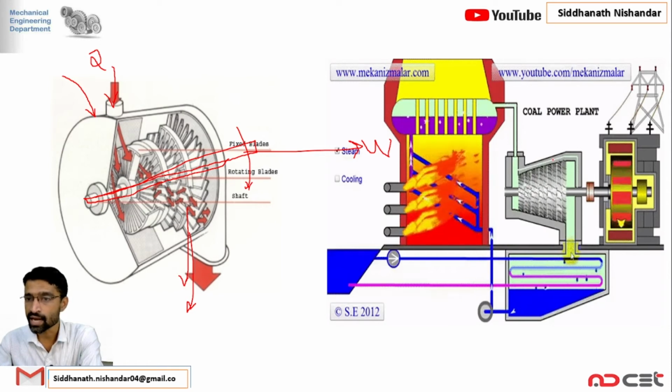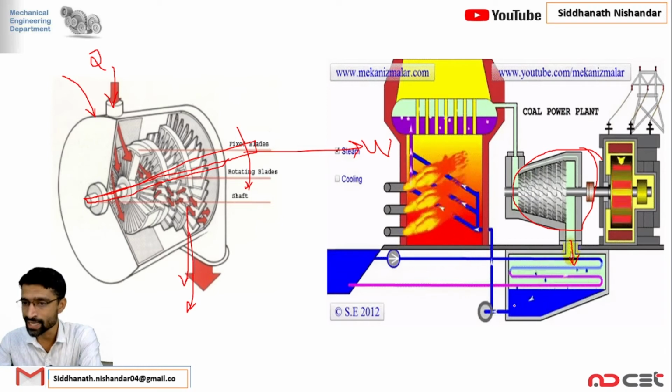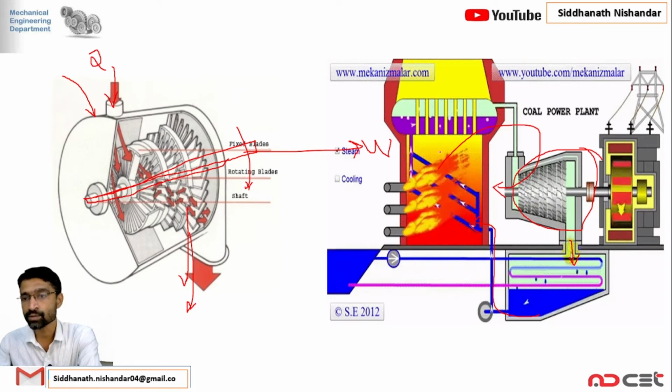Now this is another animation video of a whole thermal power plant. The whole thermal power plant is considered a closed system, but taken separately, the turbine is an open system. Under the thermal power plant, we consider it a closed system. Why? Because steam in, steam out, but that same steam is condensed, the condensed steam is converted into water, and that water is again fed to the boiler, and the same process happens continuously. So the thermal power plant is an example of a closed system, but particularly for the steam turbine, it is an example of an open system.